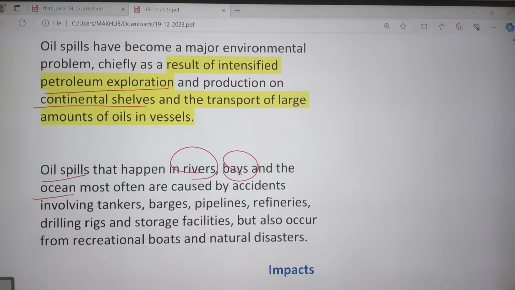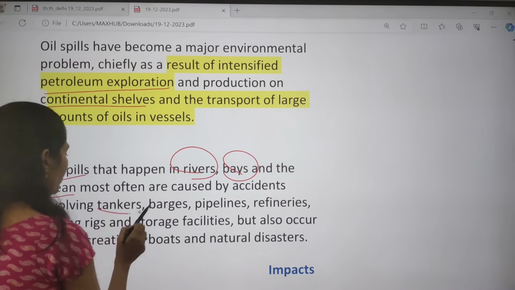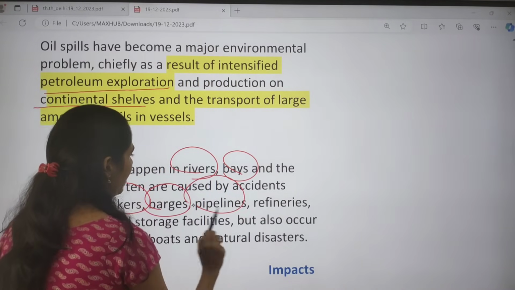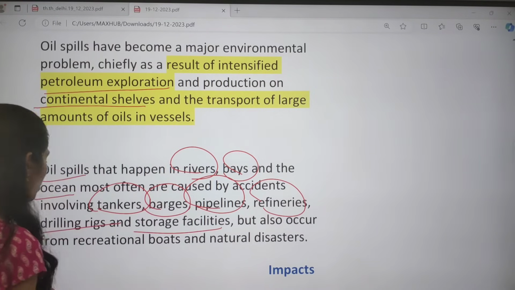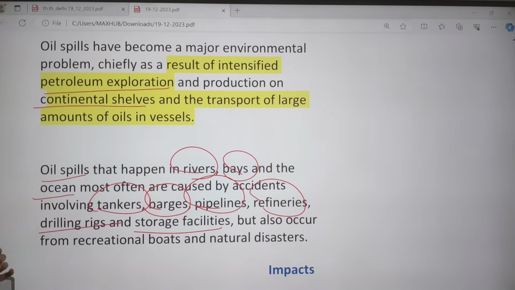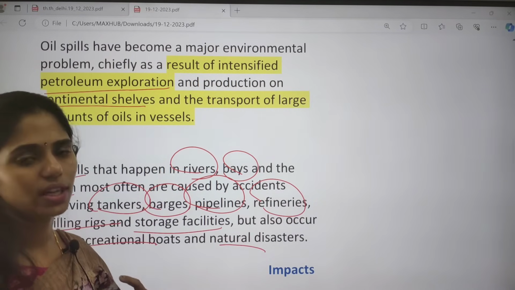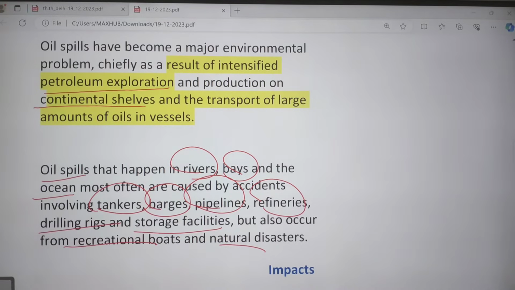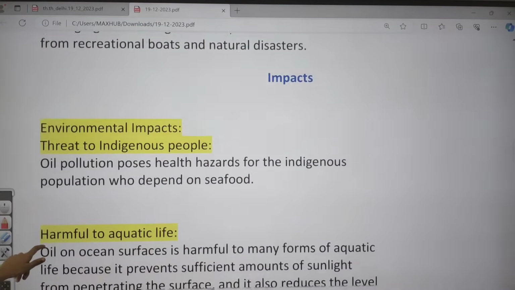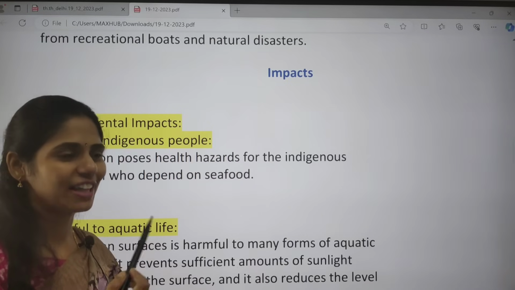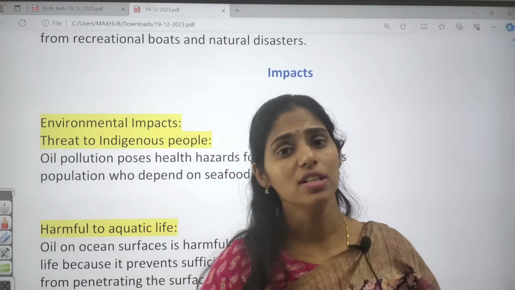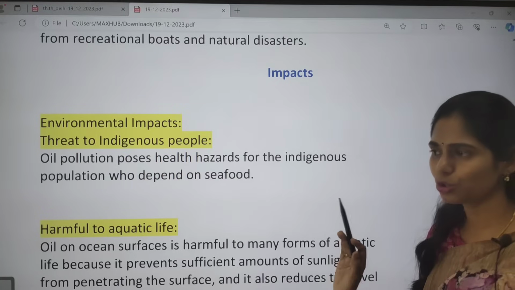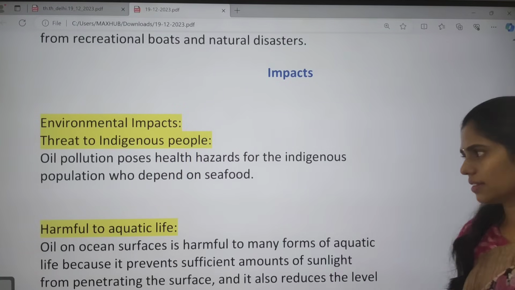They are most often caused by accidents involving tankers, barges, pipelines, refineries, drilling rigs and even storage facilities. Even recreational boats and natural disasters can cause them. So in these areas, yes, we can see oil spills happening naturally. But not only naturally, even anthropogenic factors are causing them, and there is an increased frequency of these oil spills.